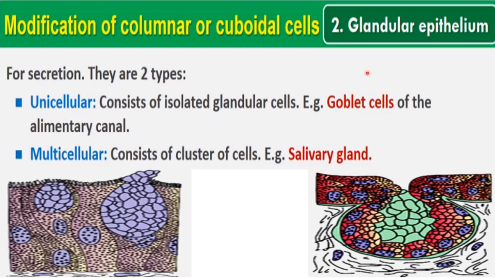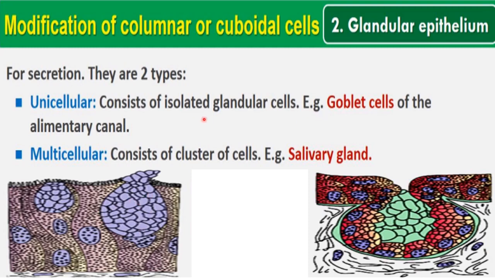Now the next type of modification of columnar or cuboidal cells is glandular epithelium. These glandular cells are for secretion, and they are of two types: unicellular glandular epithelium and multicellular glandular epithelium. Unicellular consists of isolated glandular cells, so only one cell will be present here. Like here you can see these isolated cells. This cell, this one and this one, these cells are isolated. So isolated glandular cells are present here. That's why it is unicellular, because only one cell is present in a gland.